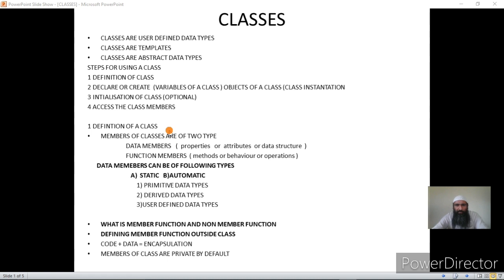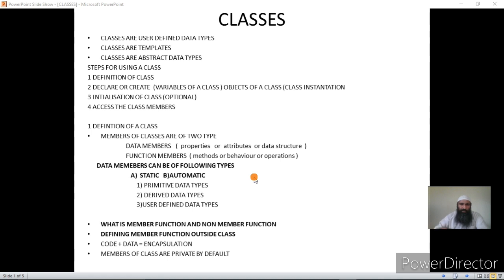Now every class has two kinds of members. One is data members, and in different books they are called properties or attributes or data structure. You should note that they are one and the same. For data members we can use terms like properties, attributes and data structure. Mostly we use data members. Now the other members of the class are function members. They are also called methods or behavior or operations.